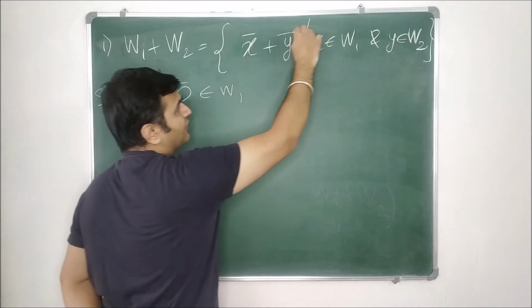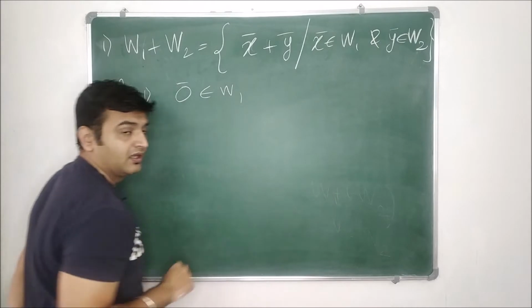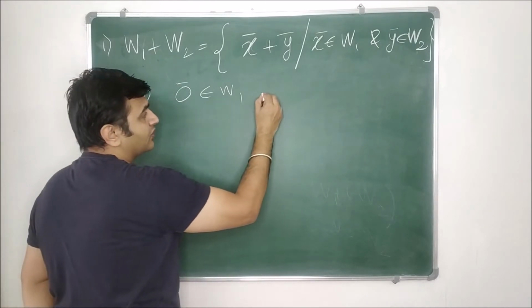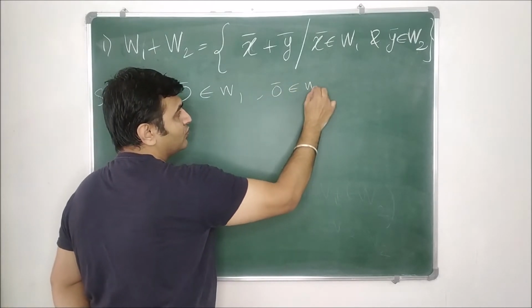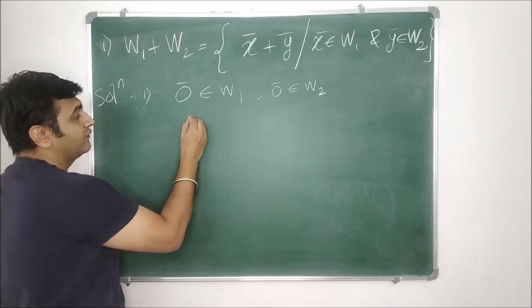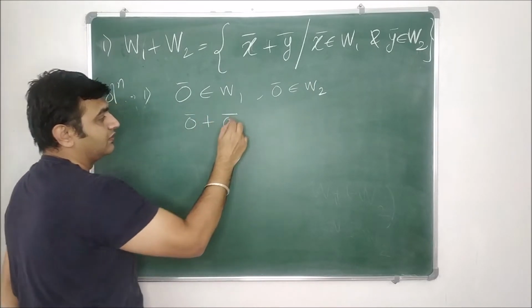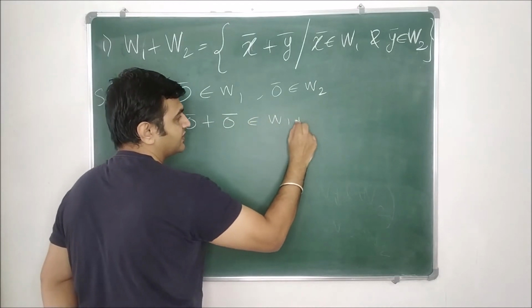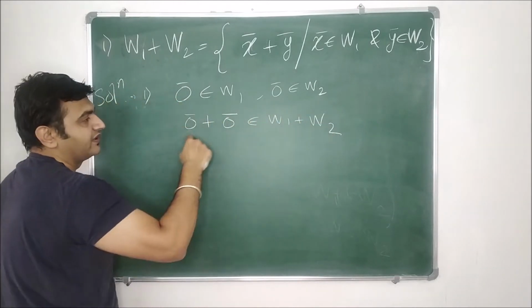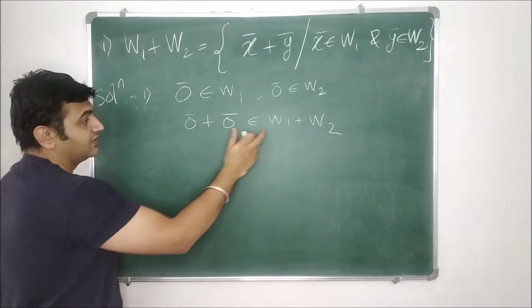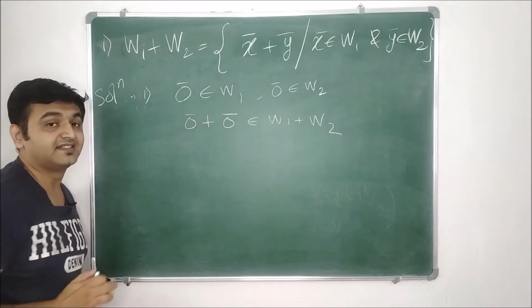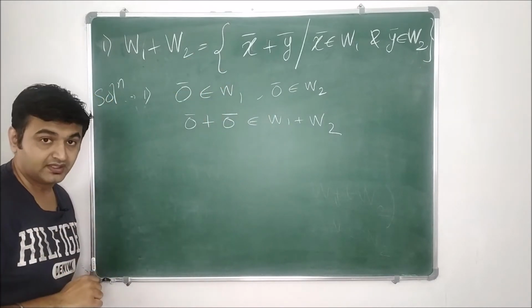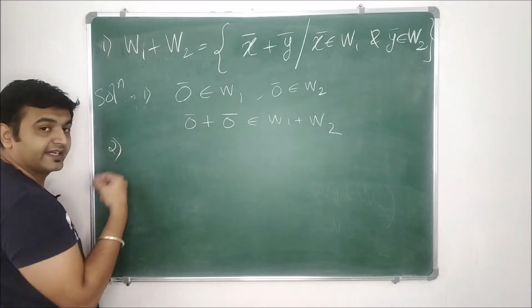If you want, you can write bar also because they are vectors. Now 0 bar belongs to W1 and 0 bar belongs to W2 as well. So therefore 0 bar plus 0 bar belongs to where? W1 plus W2. So this W1 plus W2 contains the 0 vector. Therefore it is non-empty.